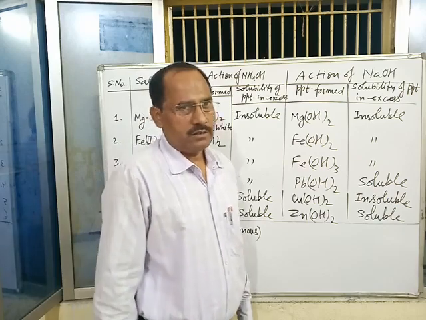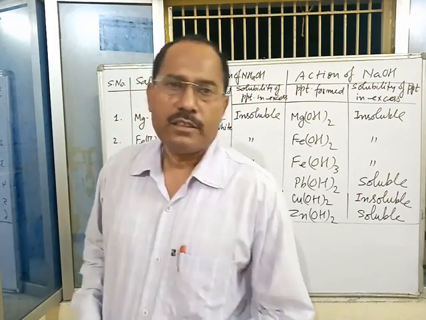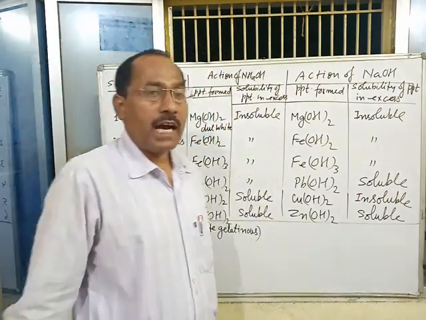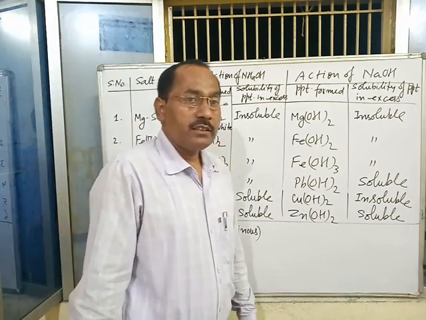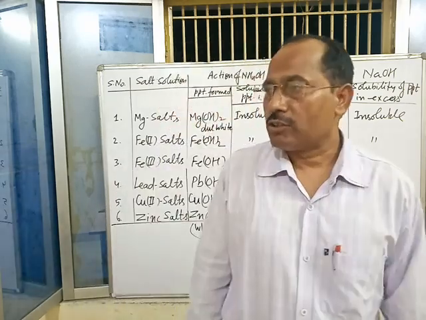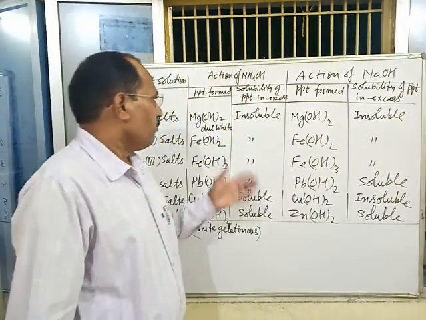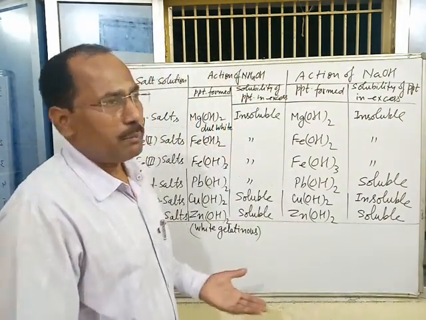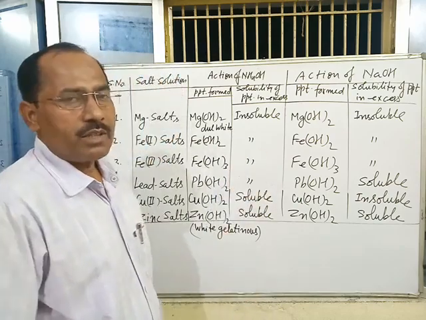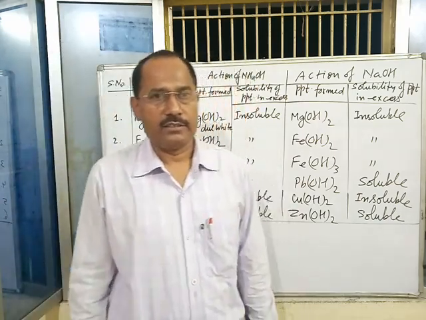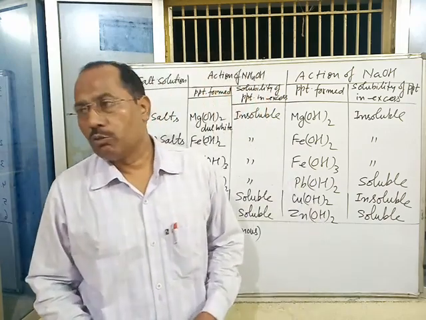Third property, some metals like aluminum, zinc and lead react with metallic hydroxides, meaning NaOH and KOH, and liberate hydrogen gas. This is the action of some unique metals with alkali. When aluminum, zinc and lead react with NaOH or KOH, which gas evolves? Hydrogen gas evolves.